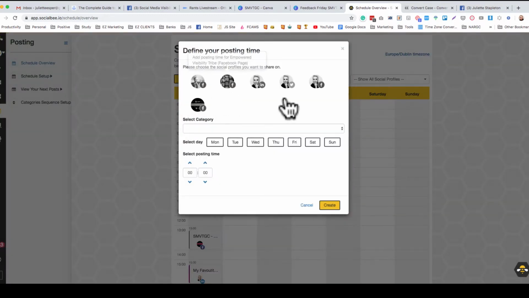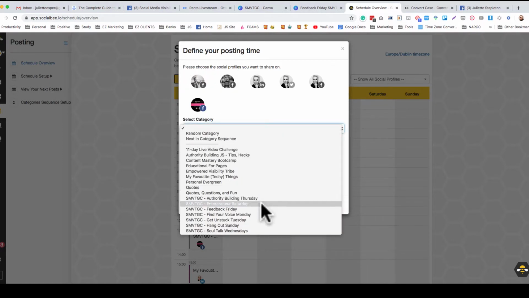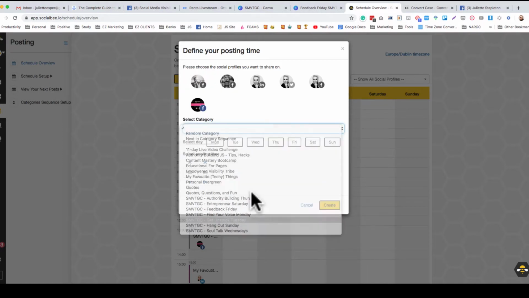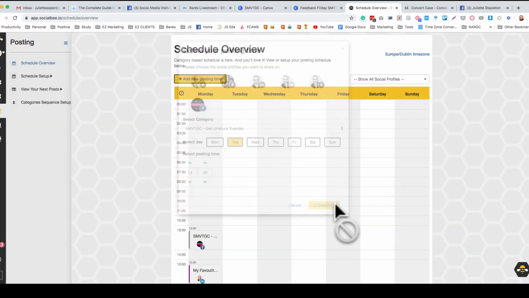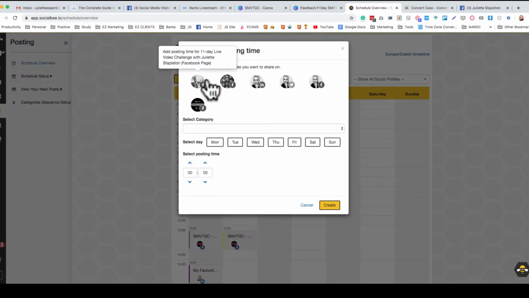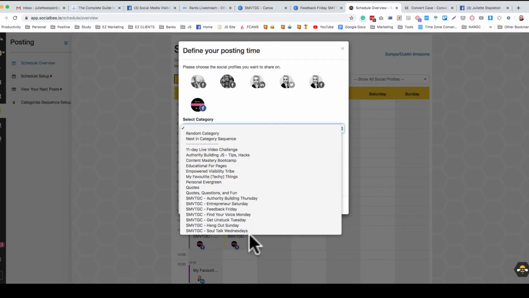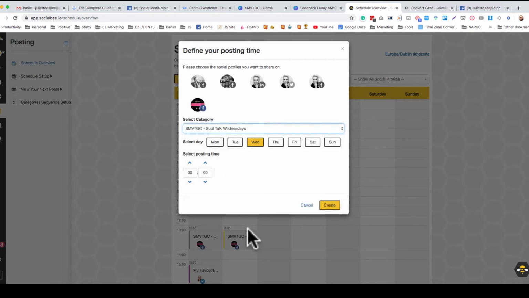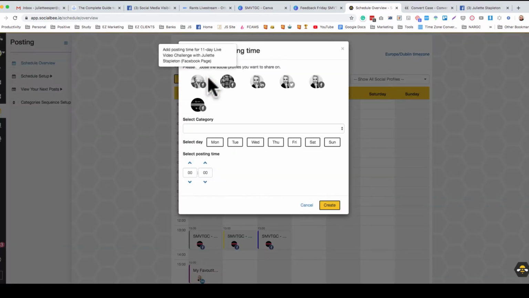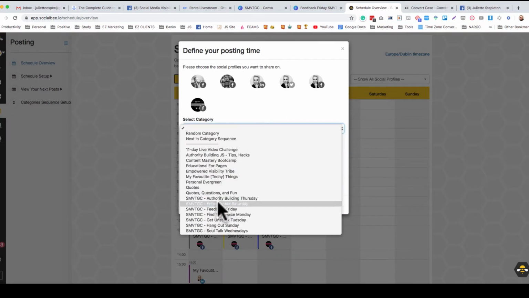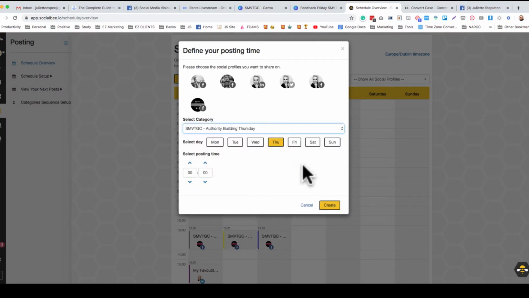I'm going to do the same thing and of course, depending on what kind of platform you're using, this particular step could be a little bit different. But you can see the idea that I'm actually creating. This is why I absolutely love Social Bee. I'm creating my schedules very quickly, and it knows that every day it's going to, so Thursday for example, I'm going to tap in just that category. It sends to the selected group, and that's it.